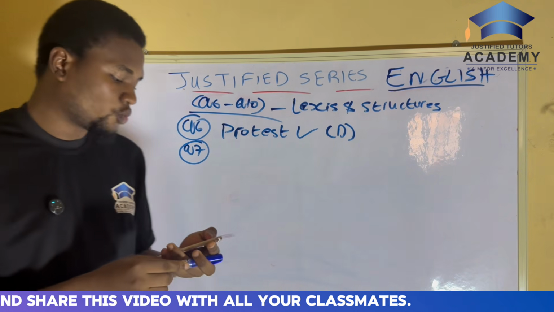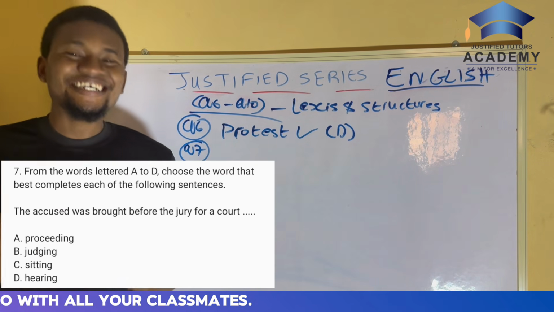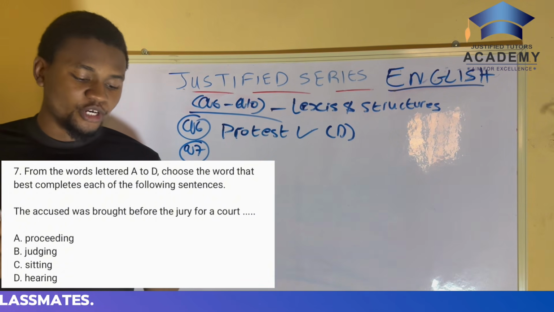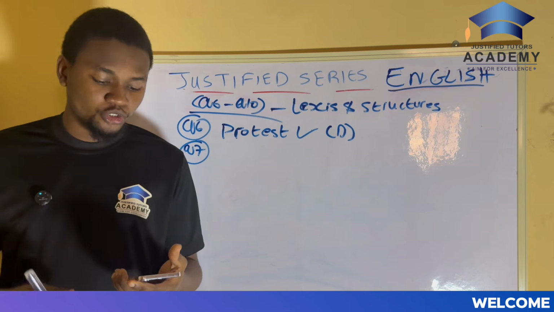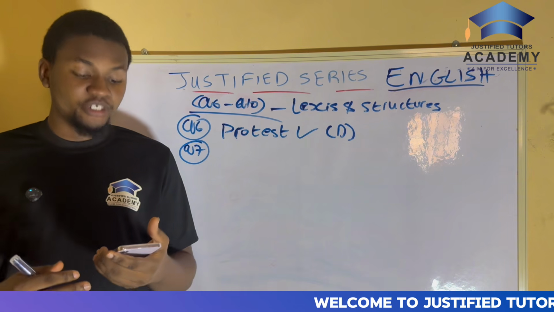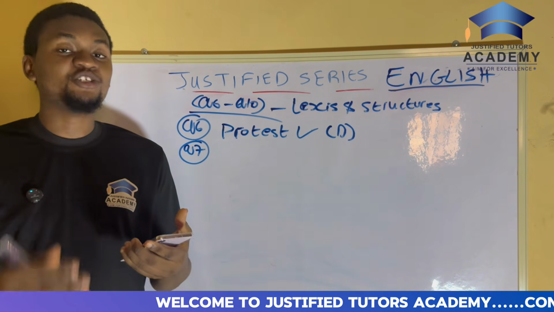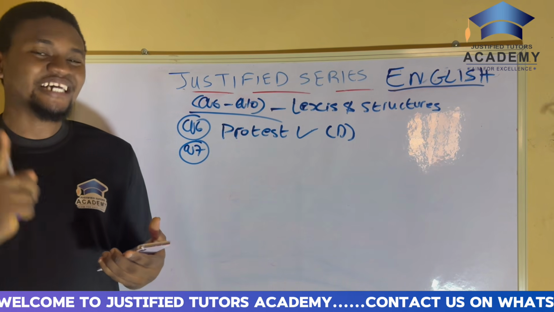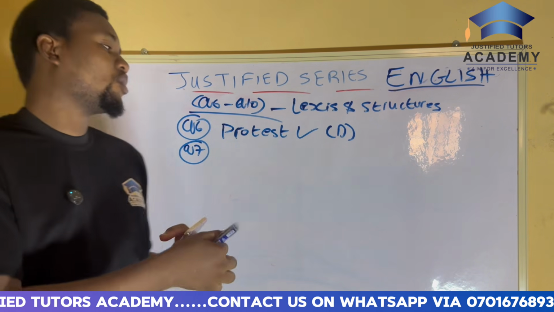Question 6 rather. Now, moving to question 7. Question 7 now says, the accused was brought before the jury for a court dash. Now, when they bring an accused person before the jury, it should be for one thing. And that one thing is not proceeding, is not judging, is not sitting. It is for a